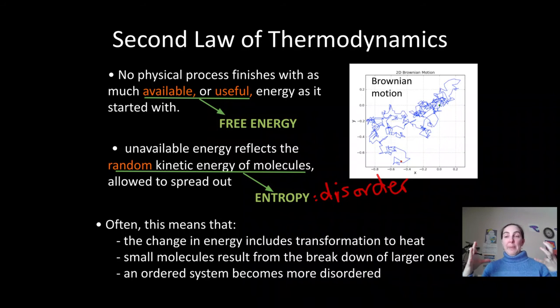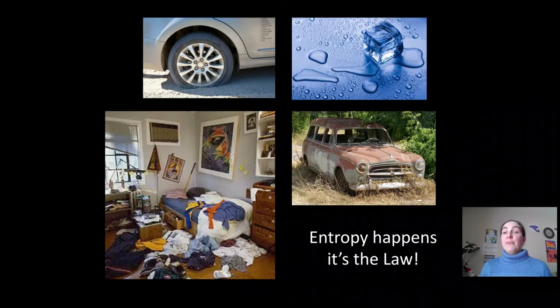It could mean that big molecules are breaking down into smaller ones. That's more entropy. A bunch of small molecules are less organized and less ordered than if they're all attached in a big one. Or an ordered system becomes more disordered. All of those are examples of increasing entropy. The second law of thermodynamics is often referred to as the law of entropy. Entropy is always increasing overall.